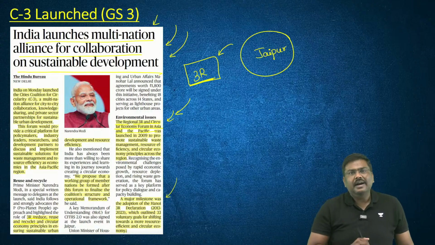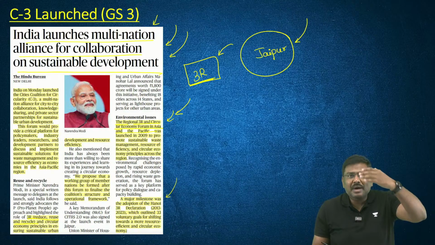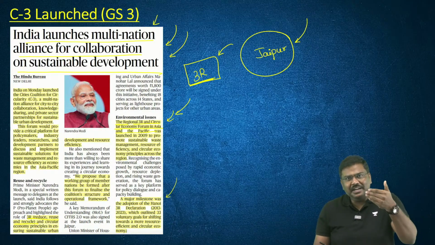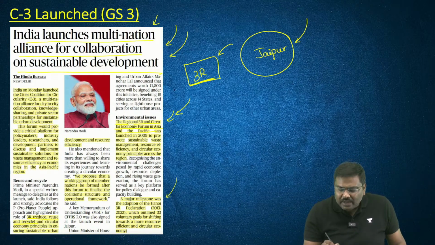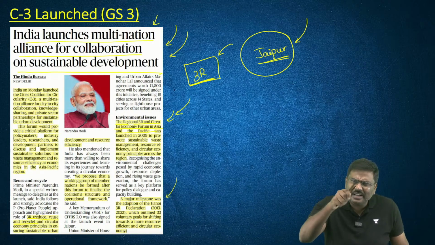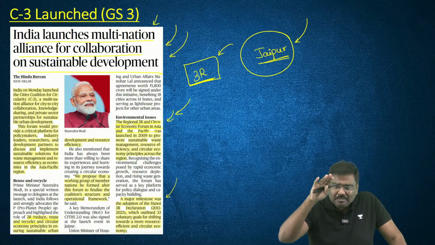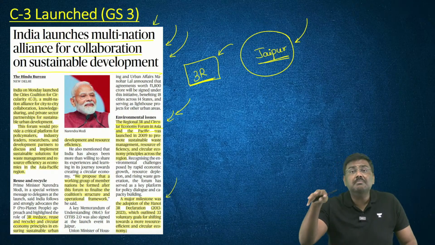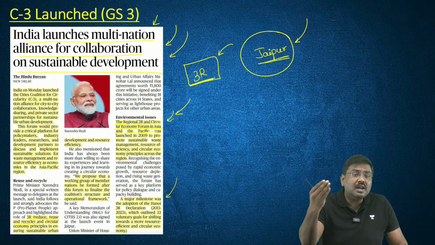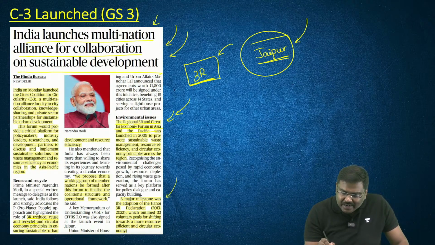Please understand, it is a multi-day convention being conducted at Jaipur. And suddenly, imagine you're sitting in the interview. And when I say interview, some of you will start getting worried now. If they ask you why specifically the city of Jaipur, any particular reason why it was held at Jaipur, the government says Jaipur is a prime location for the concept of 3R because of multiple projects which have been implemented. For example, the rainwater harvesting project. So that is the reason this is being conducted at Jaipur.